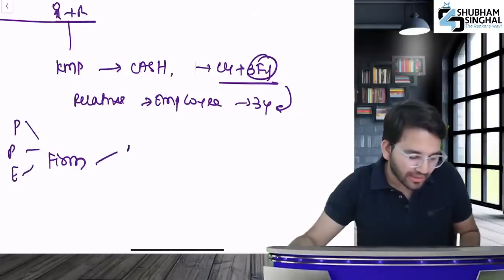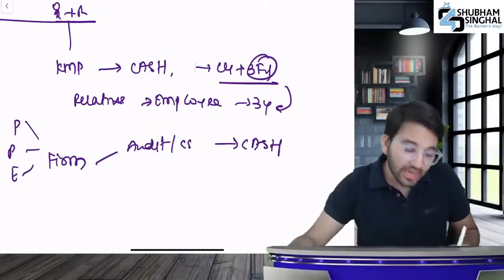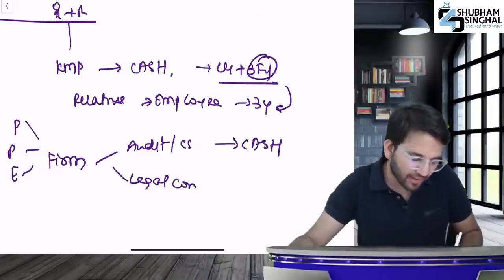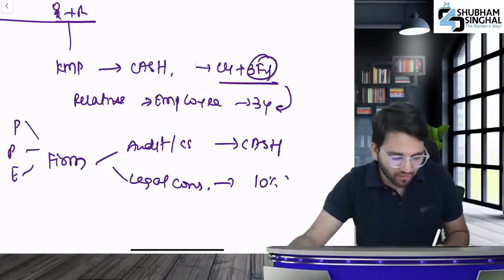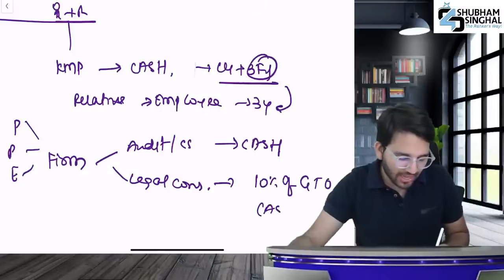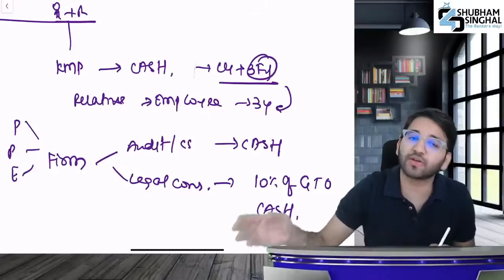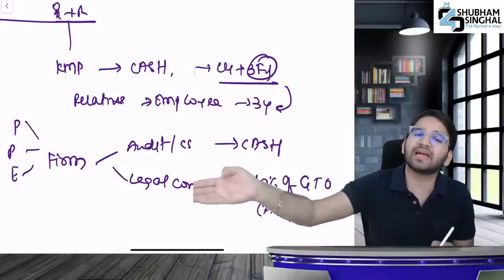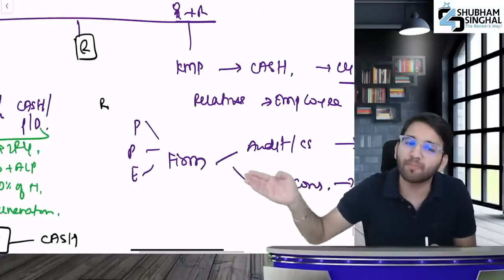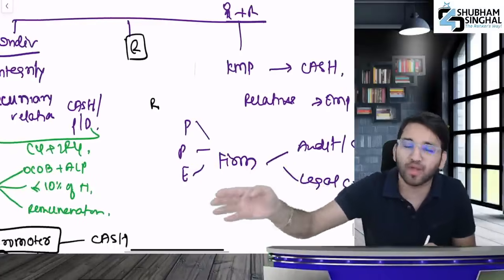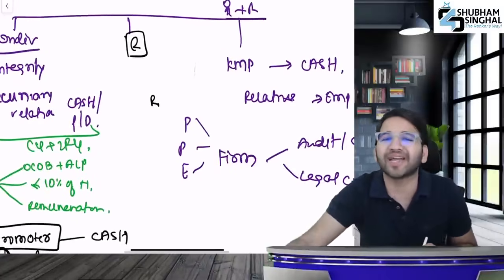Should not be in a firm that is either an audit firm or a CS firm of company, associate, subsidiary, holding, or that firm is a legal consulting firm where 10% of gross turnover is coming from our cash. Law says if this legal consulting firm is dependent on you, then their partners, proprietors, and employees are also dependent on you. So how did you become independent?